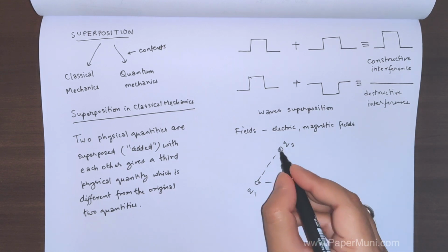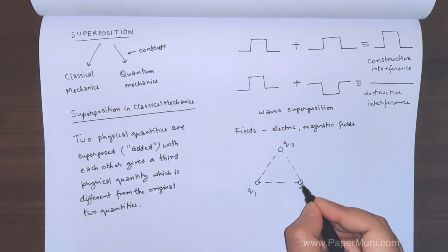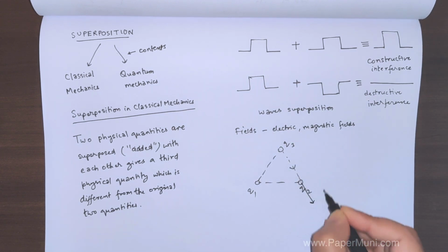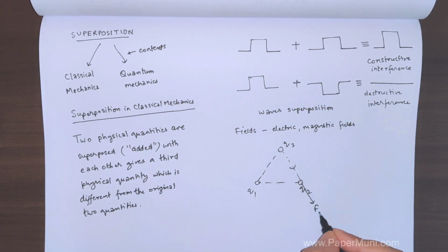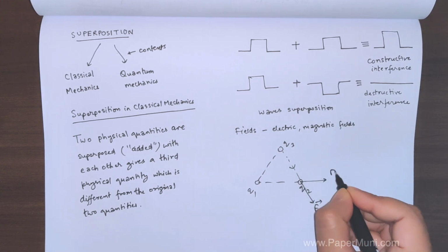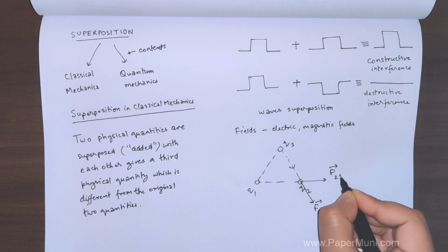Now this applies a force on this charge in this direction, which is the force on 2 due to 3. And this one applies a force in this direction, which is the force on 2 due to 1.